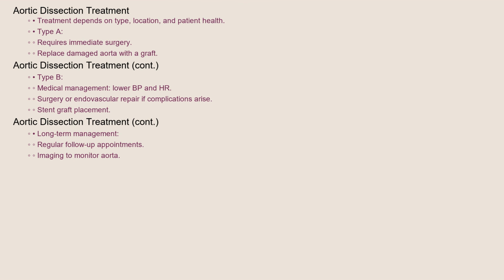Type B dissections may be managed medically with medications to lower blood pressure and heart rate, reducing stress on the aorta. However, surgery or endovascular repair, involving the placement of a stent graft within the aorta, may be necessary if complications arise or if the dissection is expanding. Long-term management includes regular follow-up appointments and imaging to monitor the aorta.